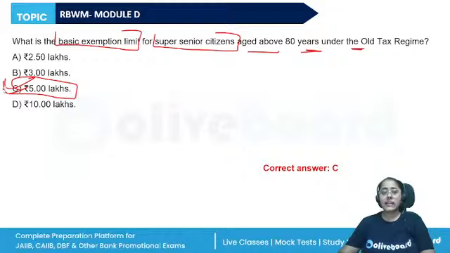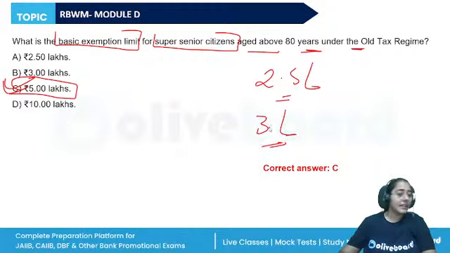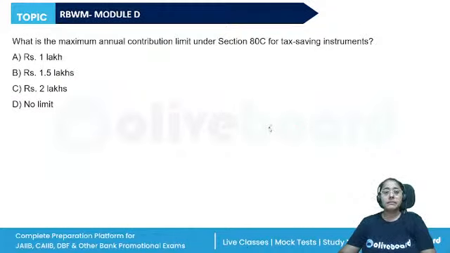Similarly, in the old tax regime for individuals below 60 years of age, the exempted limit is income up to 2.5 lakhs. Above 60 years of age and below 80 years, that is senior citizens, income up to 3 lakhs is the exempted limit. So we will remember these things: 2.5 lakhs, 3 lakhs, and 5 lakhs.